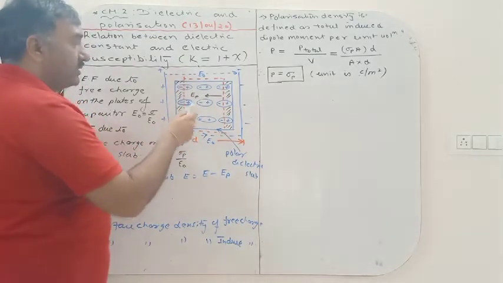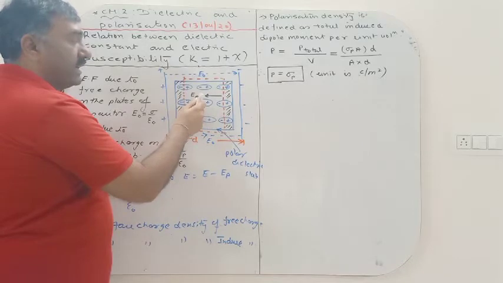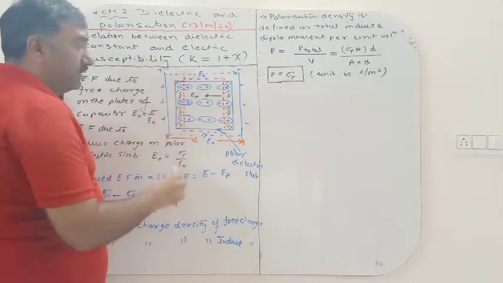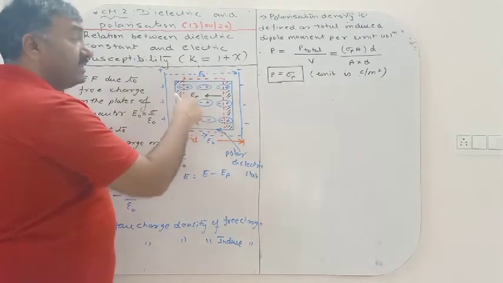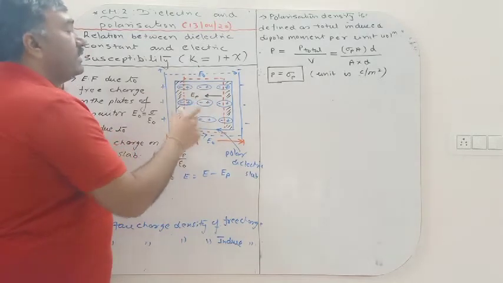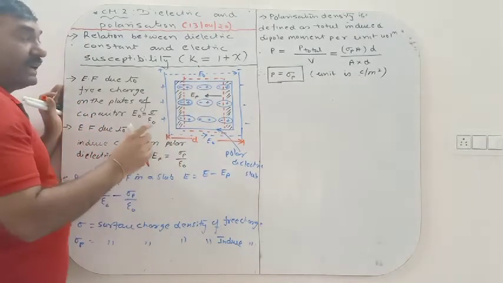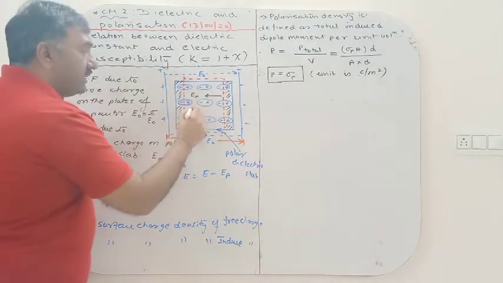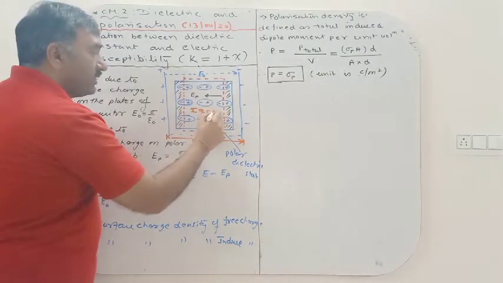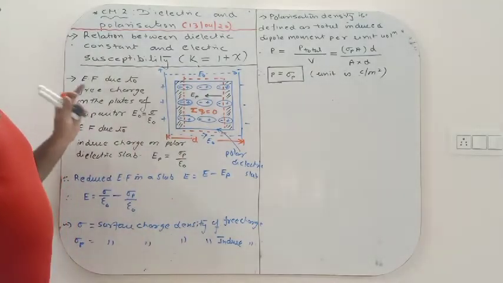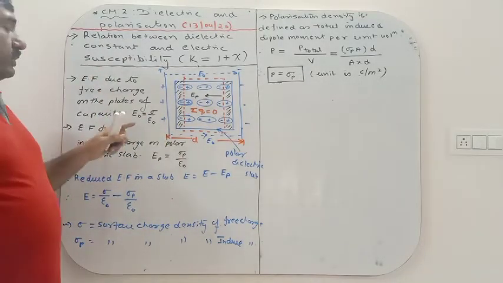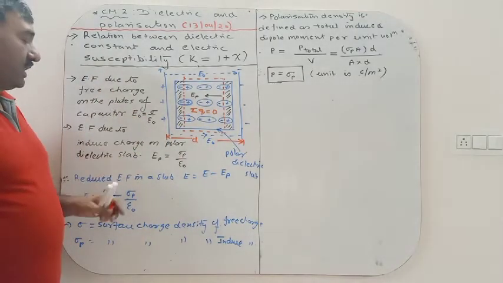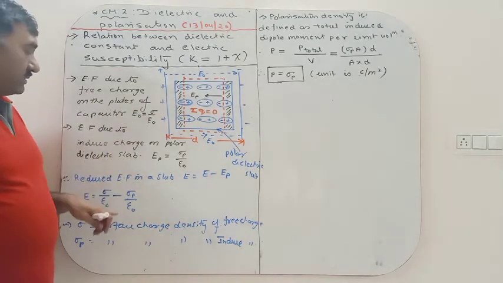And the internal columns: the first column nullifies the effect of the second column, the second nullifies the third, plus minus plus minus. So inside this we don't have any net resultant electric field, because there is no net charge. Here inside this dotted part there is no net charge, charge is zero. Okay, so the electric field due to free charges is simple.